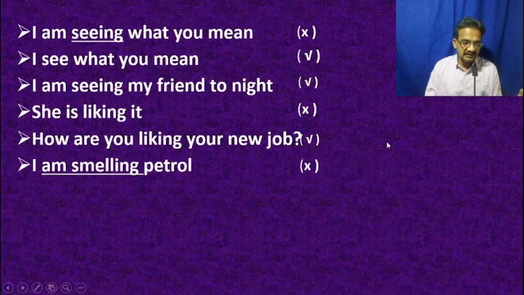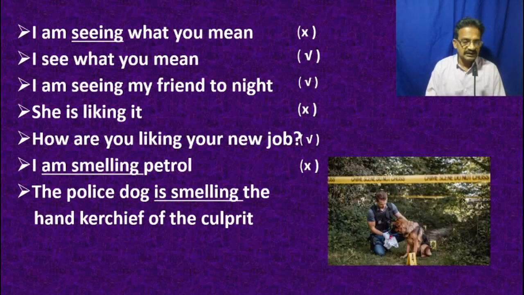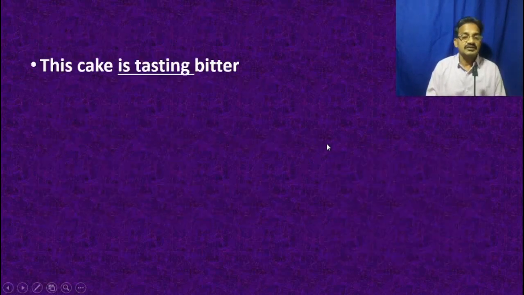"I am smelling petrol" is a sensory expression, so that it does not exist in any continuous tense, whereas "The police dog is smelling the handkerchief of the culprit" has an involvement of the physical, and it happens over a multiple course of time, and it is not sensory related. It is the involvement of this action and the action continues, so that there is a continuous tense in this. So let us see this example.